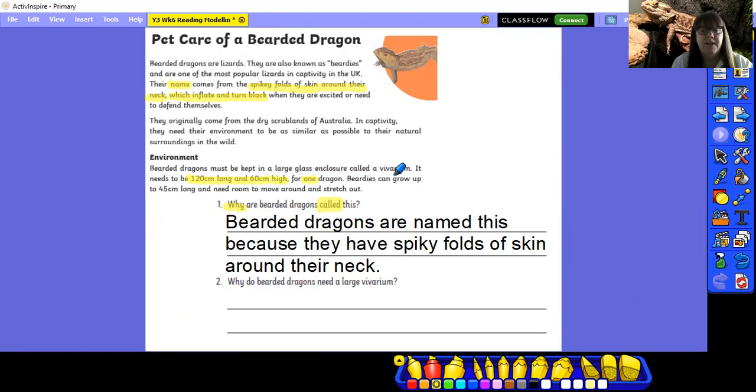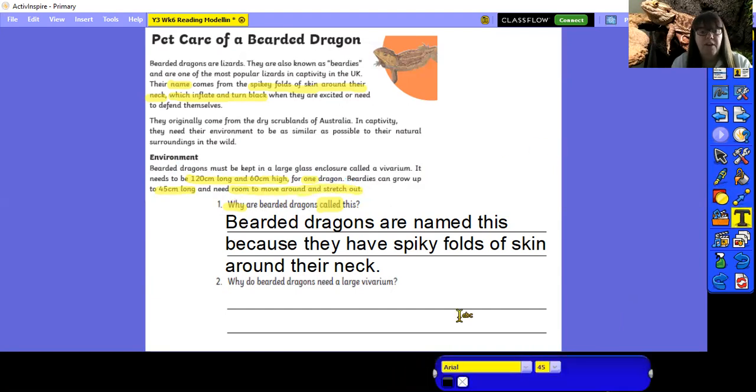And the next one says beardies can grow up to 45 centimetres long. That's quite key, how long they are, and need room to move around and stretch out. Here is our reasoning, isn't it? This tells me why I need a large area for the animal. So there's my retrieval of the information.